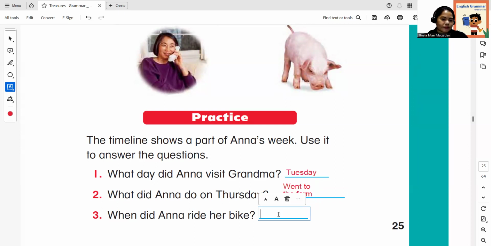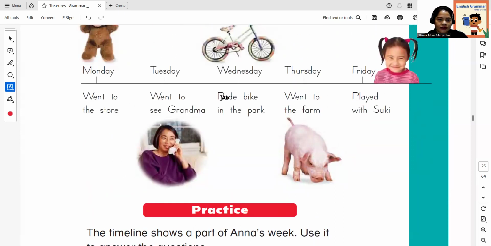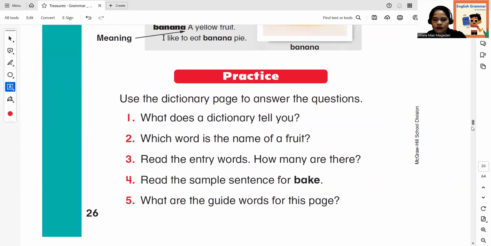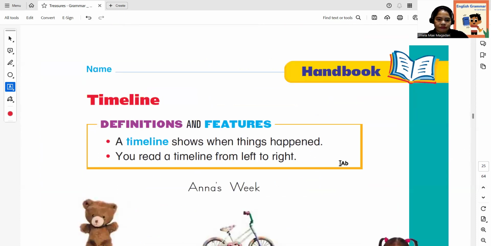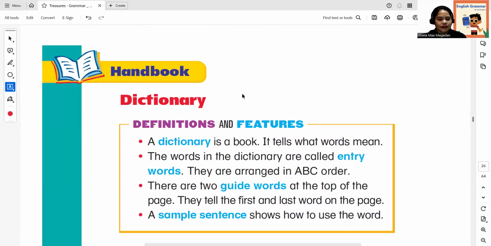Okay, number 3. When did Anna ride her bike? You can see here. When is that? Okay, it's on Wednesday. Okay, so you see there, that's what we call timeline. All right, next, let's proceed to the next part.